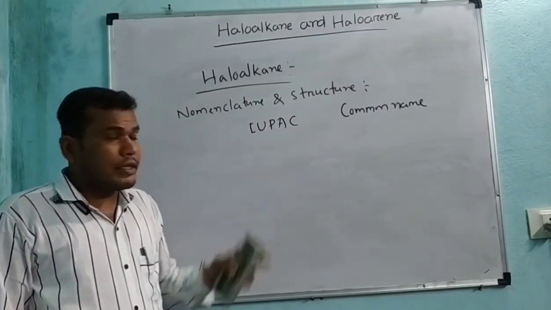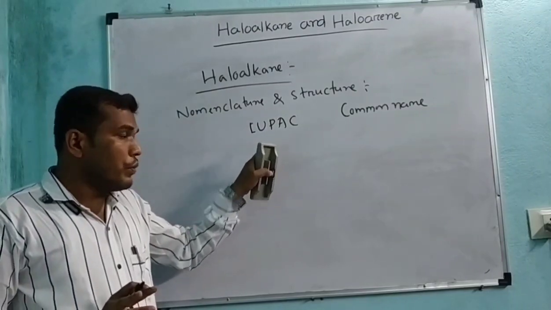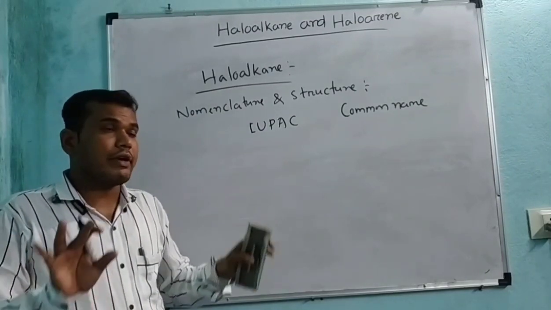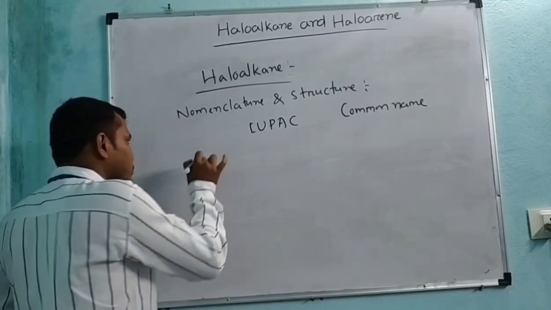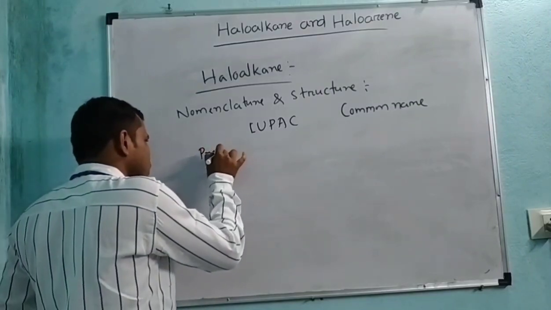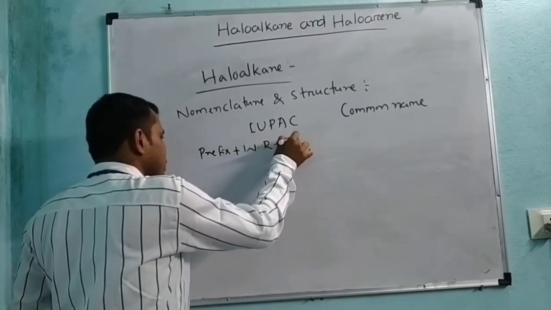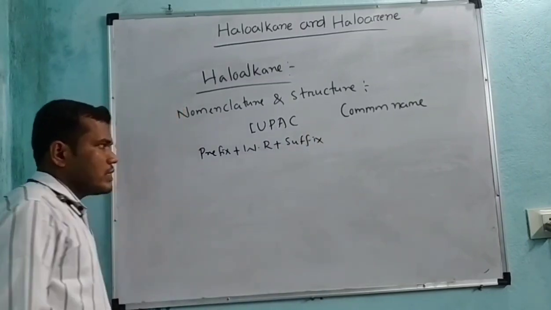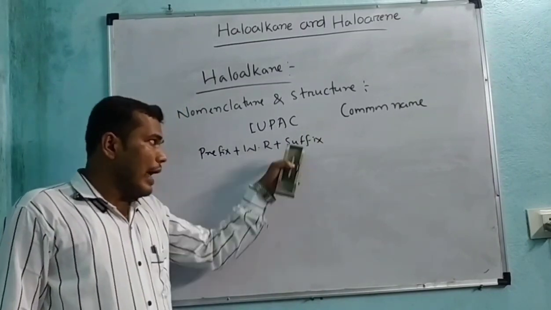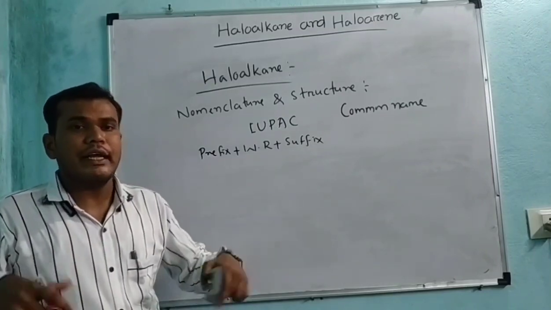In the 11th class we have already discussed the rules regarding IUPAC nomenclature. Here three parts are there: prefix, word group, and suffix. Again, the suffix can be classified into primary suffix and secondary suffix.